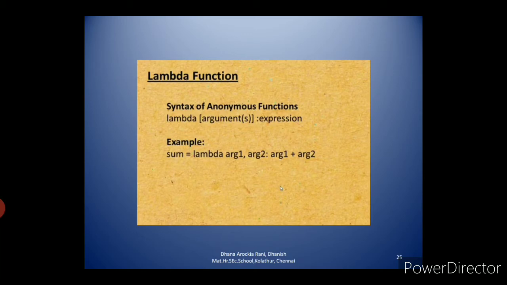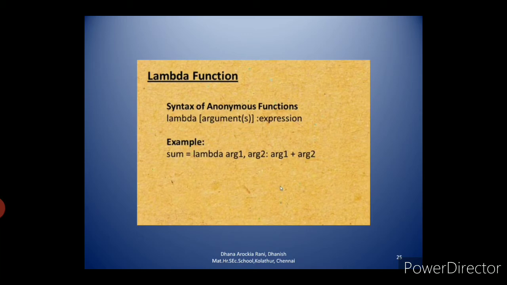What do you mean by global scope? Global scope means the global variable can be accessed throughout the program. So what is the syntax for anonymous functions? Here you see the syntax for anonymous function. Take page number 98, 7.6.1. The first one is lambda. Lambda is a keyword. Then arguments. You can have more than one argument, but you have only one return value in the form of an expression.